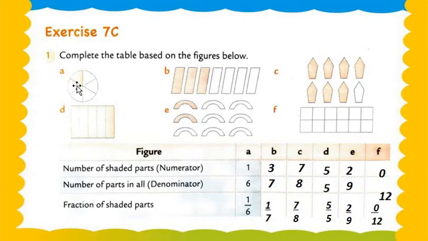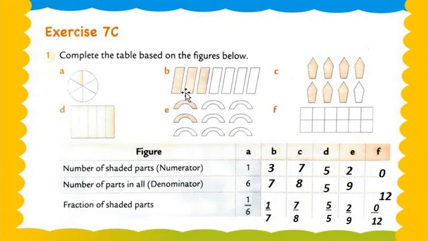Let's check example number 1. 1 is the circle, and how many parts does the circle have? 6 parts. So that's why we write 6 in the denominator, and the shaded part is only 1. So that's why we write 1. 1 upon 6. Okay, it's the whole fraction.